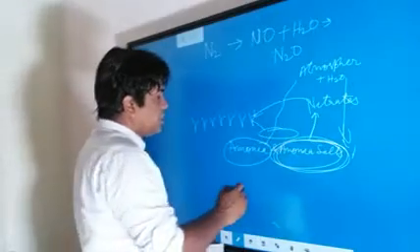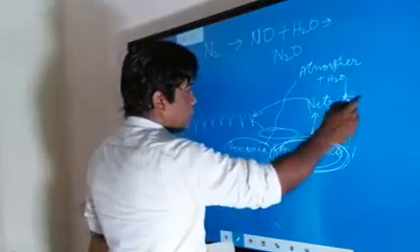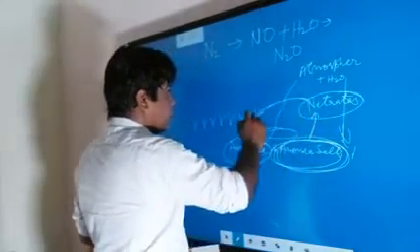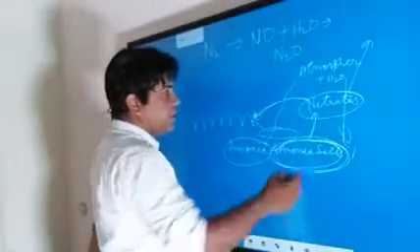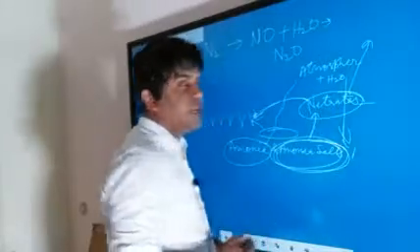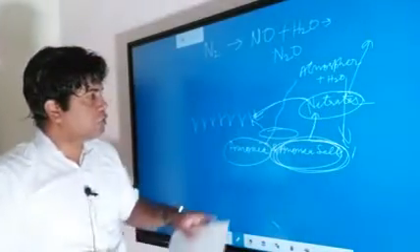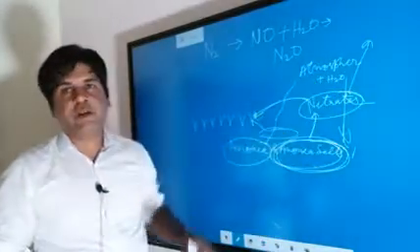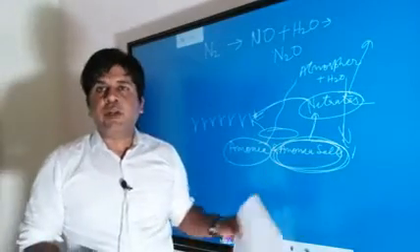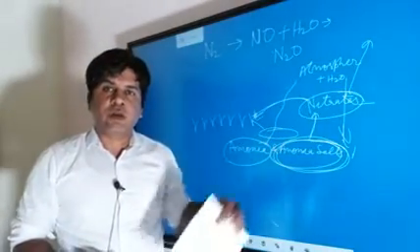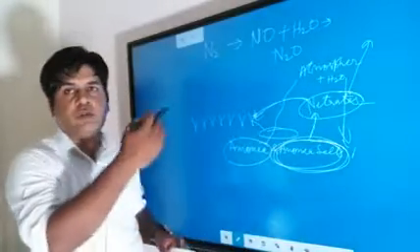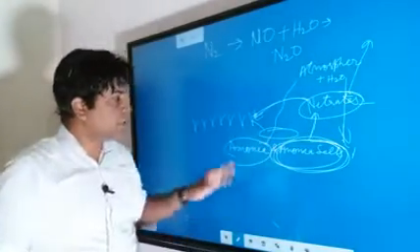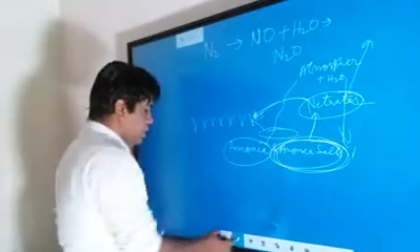These nitrates can either be taken up by the plant, or they can be denitrified by another bacteria. This is called denitrifying bacteria. So these nitrates can again be denitrified to form nitrogen. That's how nitrogen goes back to the atmosphere. So this is the nitrogen cycle.